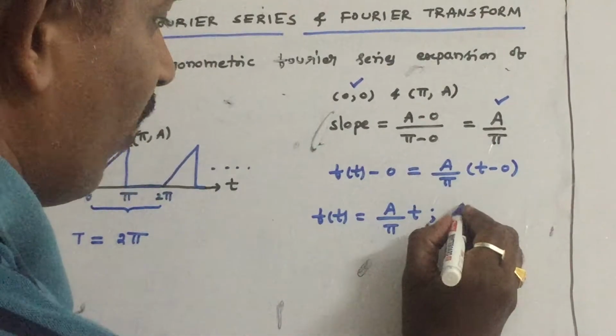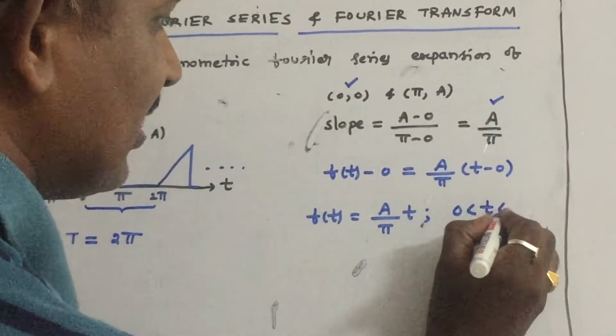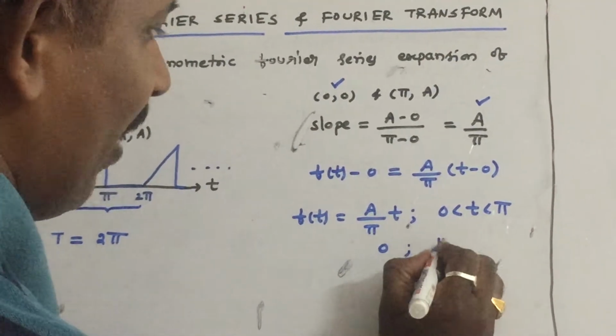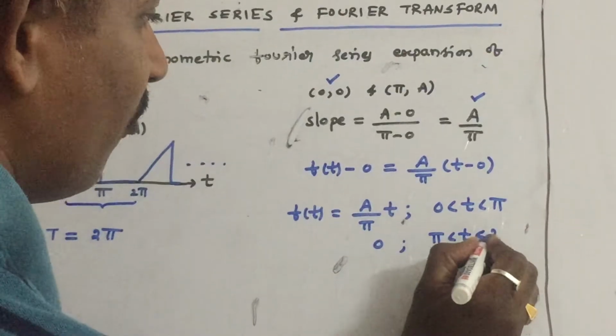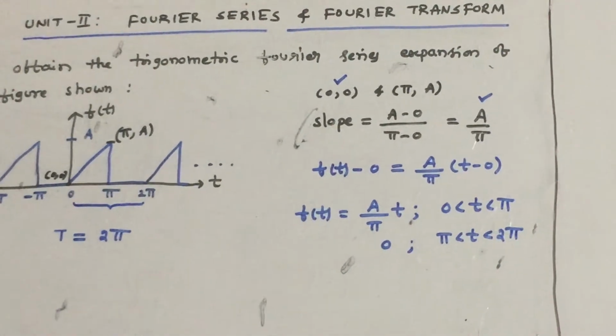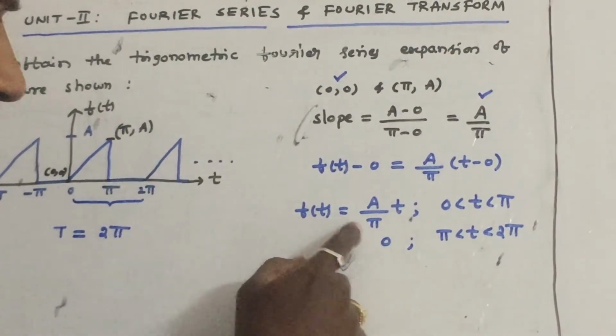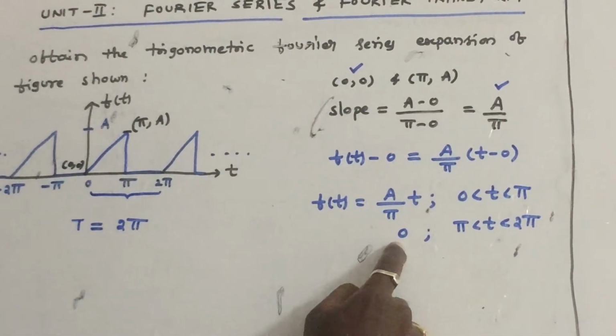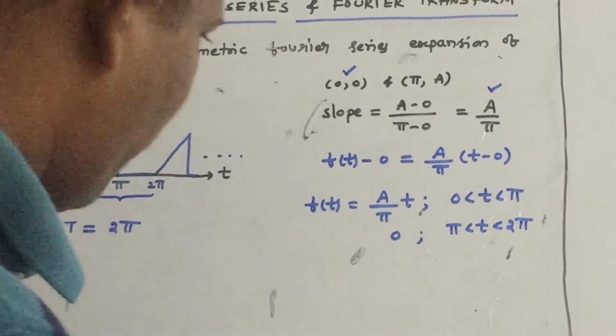So what is the interval? 0 less than t less than pi, and it is 0 in the interval pi less than t less than 2 pi. First you have to find out the equation of f of t. It is a by pi into t in the interval 0 to pi, and the function is 0 in the interval pi to 2 pi.